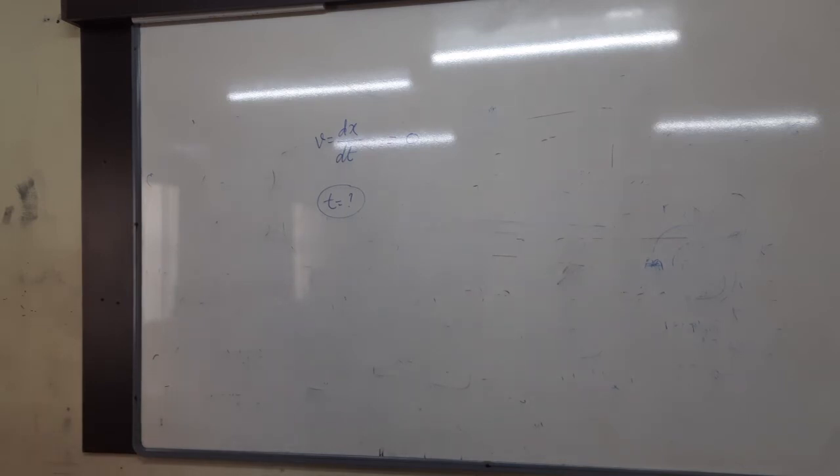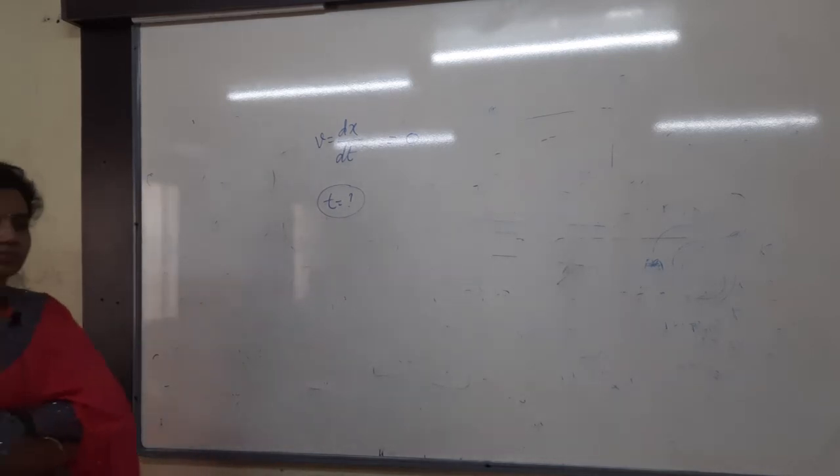You have to find out dx by dt. Which equation is there first of all? Time equation is there, no? That time equation you have to convert into a distance equation. You have to write root 3x on the left side and send everything else to the other side. Write the equation in terms of only x. x equals, you have to make.